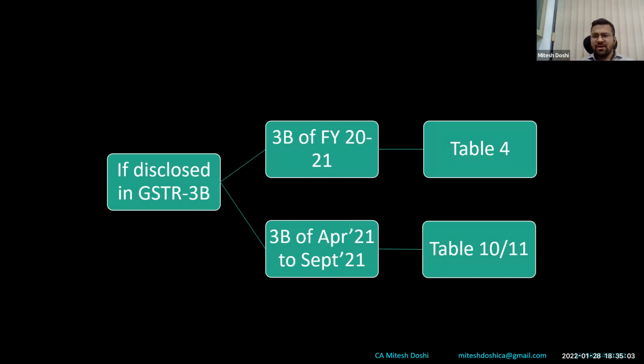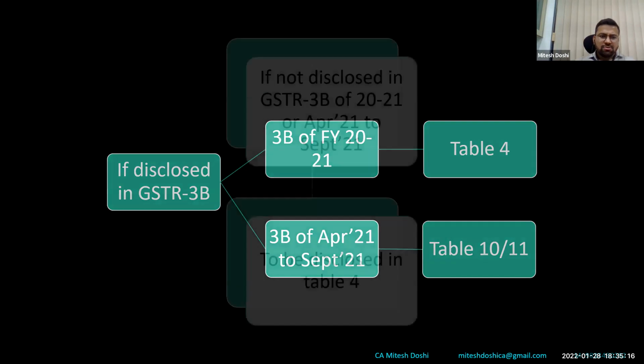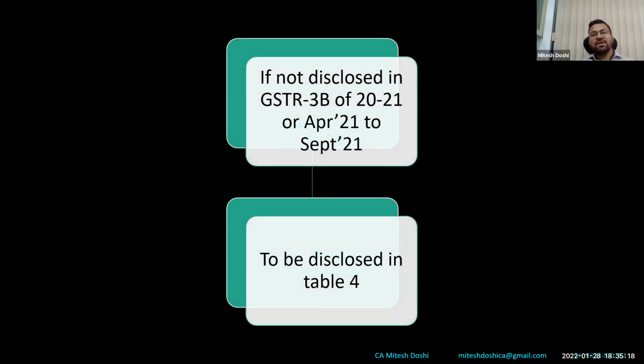There could be a scenario where a credit note has not been considered in the 3B of 2021 and has been disclosed subsequently, so the liability of the subsequent period has been reduced to that extent. In that case, you have to disclose it in table 11. If not disclosed in 3B of 2021, there could be a scenario where at the time of verification of books of account, I have come across a transaction where there were divergent views.